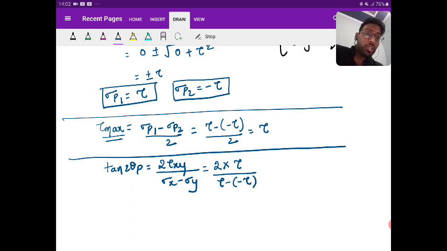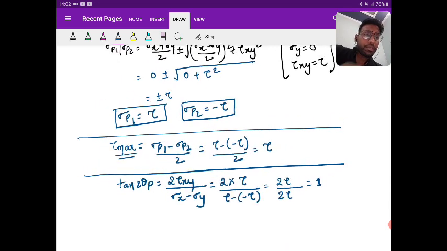So what is the value you are going to get? This is 2 tau, and the other is also 2 tau. So it is nothing but equal to 1.